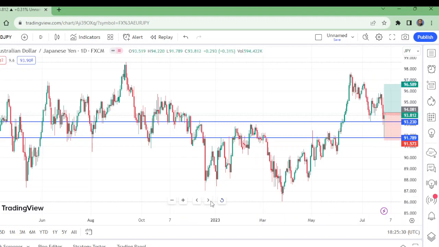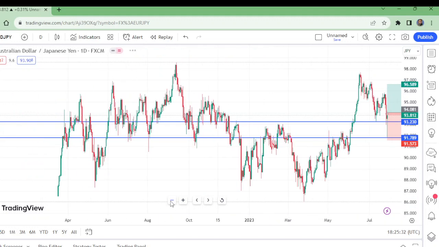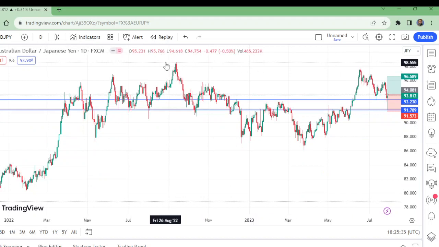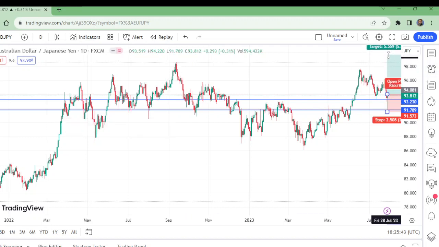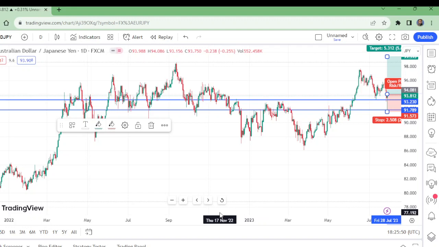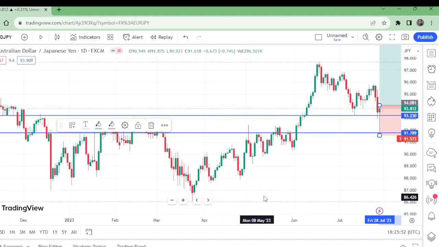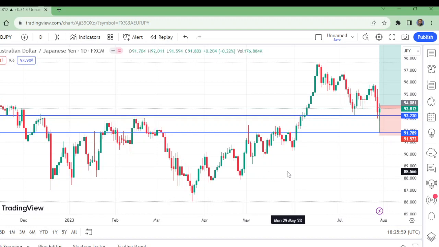Now for take profit options, if the interest rate is increased, this level will be broken. I even think that this level will also be broken, if the interest rate is increased up to this level. But if it remains the same, technically and policy wise, this is still expected to go up, but this is a market, we can't say anything with confirmation.